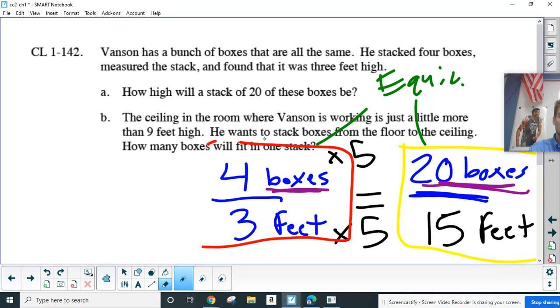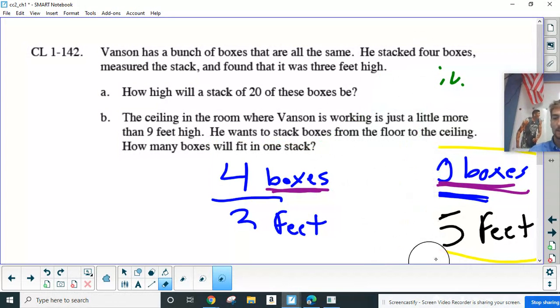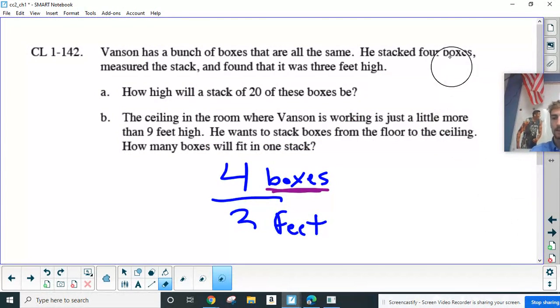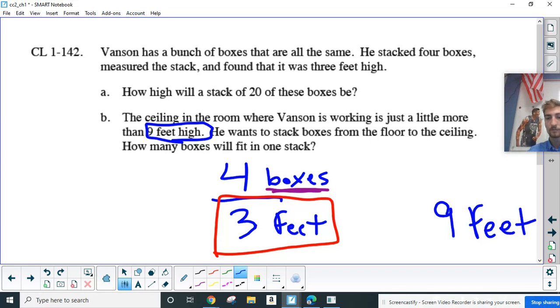So here, I'm going to take a look at how many boxes we have for 3 feet. And we were just saying with our fraction that 3 feet would be 4 boxes. And so now if we were working with 9 boxes, or excuse me, 9 feet, how many boxes would be in one stack?